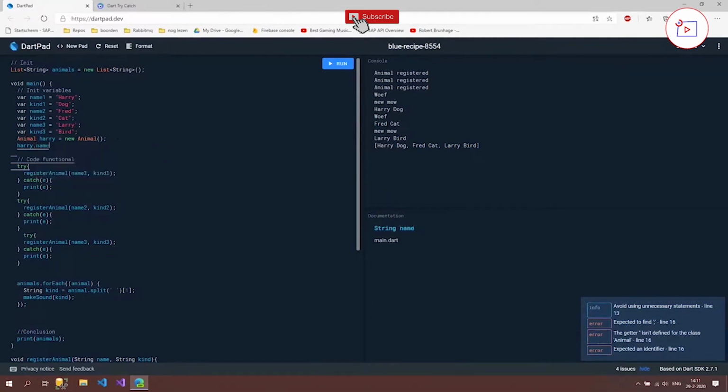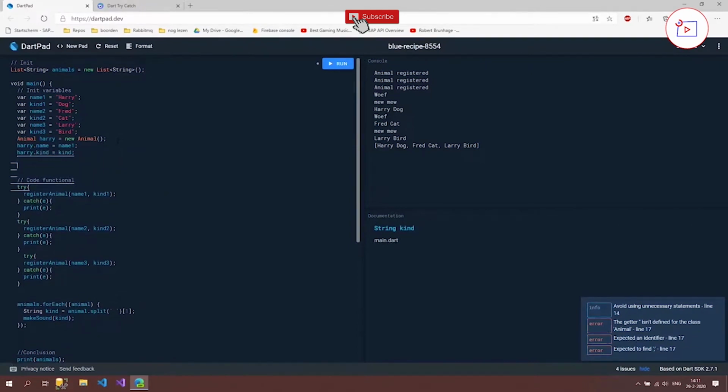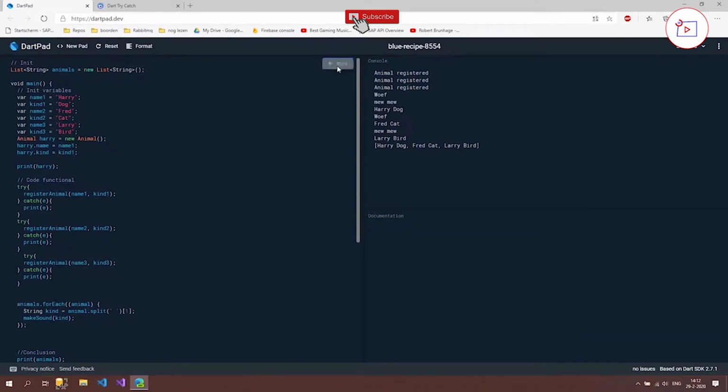So I could set this name with name1, and I could set this kind with kind1. And if we now print our Harry object out, so let's take a look why it's, oh, I forgot the one here, and then run.